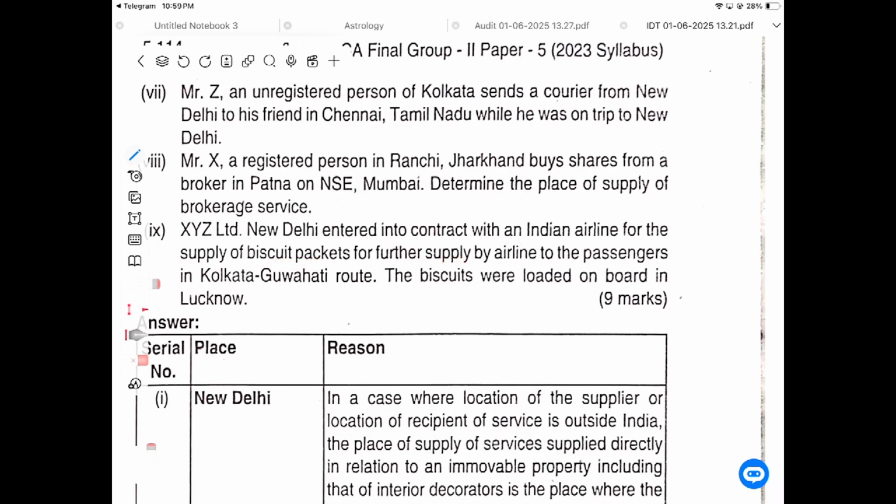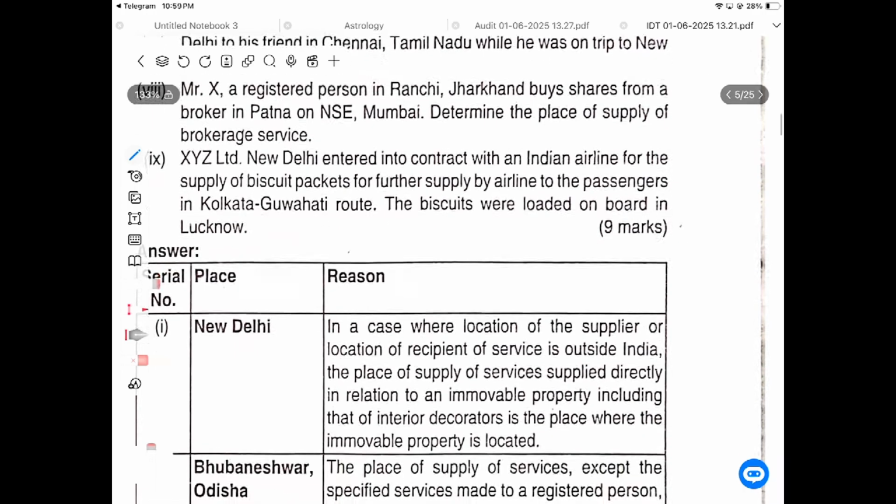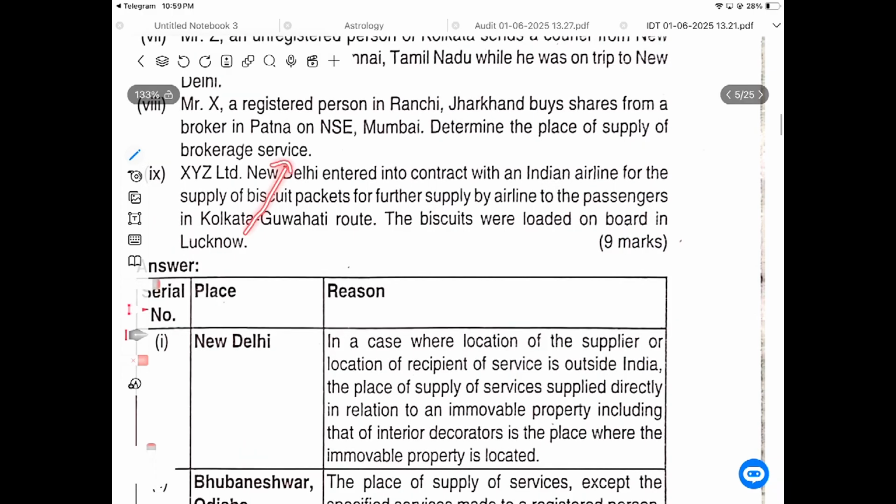XYZ Limited, New Delhi, entered into a contract with the Indian Airlines for supply of biscuit packets for further supply by the airline to passengers on the Kolkata-Guwahati route. The biscuits are loaded on board in Lucknow, where they are loaded. CGST, IGST, IGST, from Lucknow to Delhi.